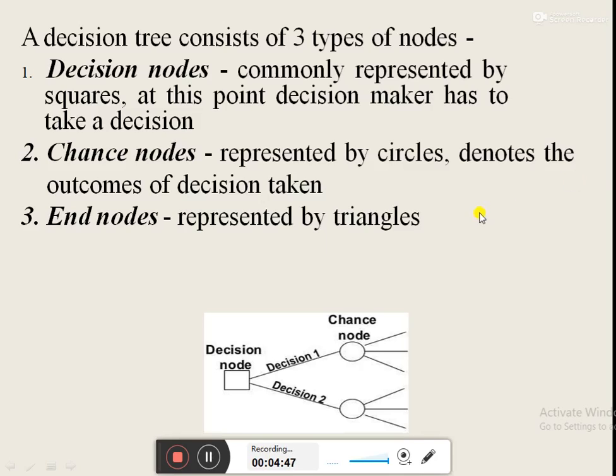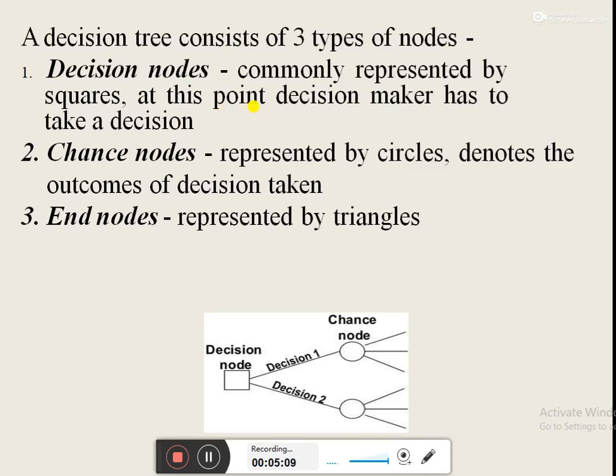Basically, there are three types of nodes that are available in a decision tree. First one is decision nodes, second is chance nodes, and third is end nodes. At decision nodes, the decision maker has to select the best alternative available.